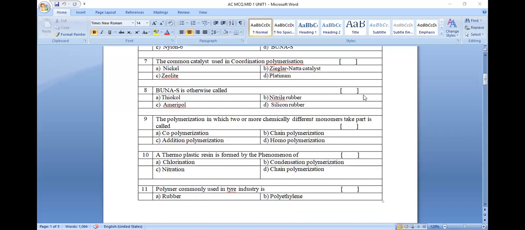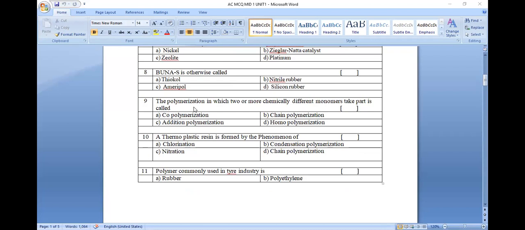Now see this. Question number 9. The polymerization in which two or more chemically different monomers take part is copolymerization. Two or more same monomers is homopolymerization. Polymerization has two main classifications: homopolymerization and heteropolymerization. Heteropolymerization is also known as copolymerization. The answer will be A here.